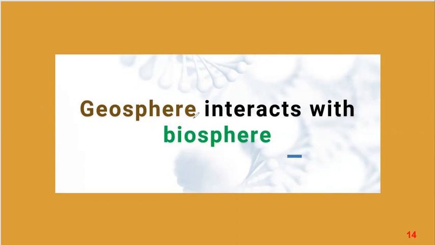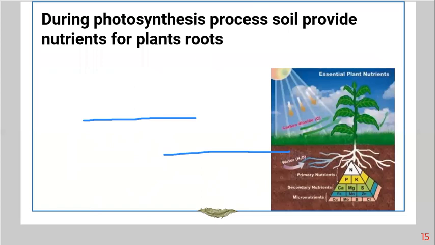Now, interaction between geosphere and biosphere. Geosphere represents all the layers of Earth, and the biosphere represents human, plants, animals, and so on. During the photosynthesis process as well, the plant needs nutrients from the soil. We previously learned that the plant takes the nutrients from the soil through roots.